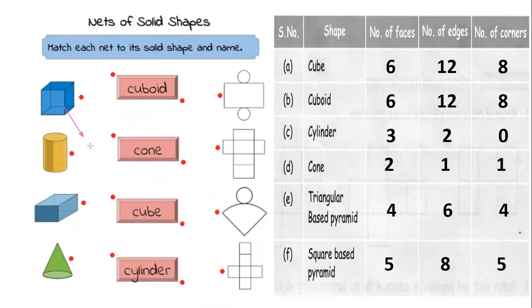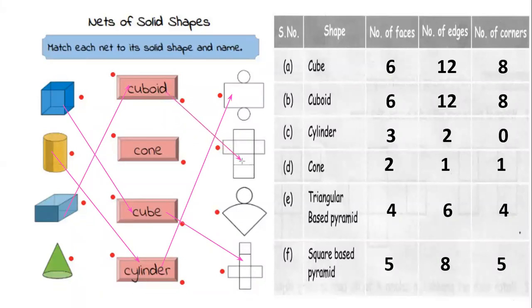First one is cube, and it goes like this. Next, the second one is cylinder, and cylinder will be like this. This is how you have to do. Cuboid goes like this. Cylinder, sir.